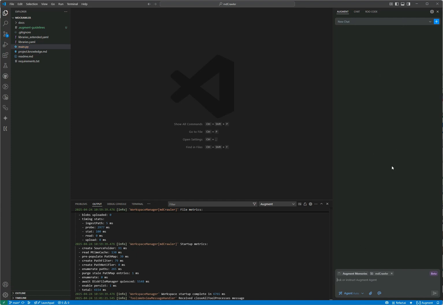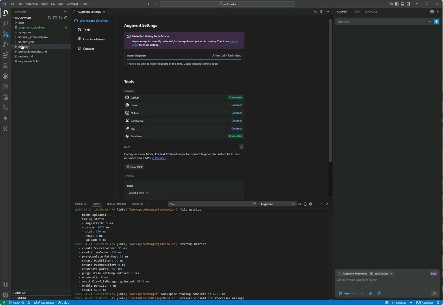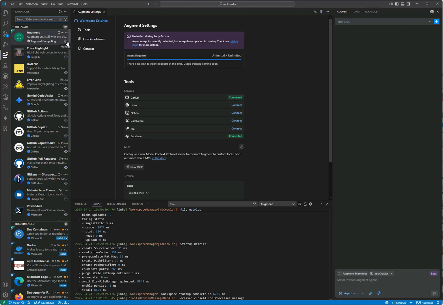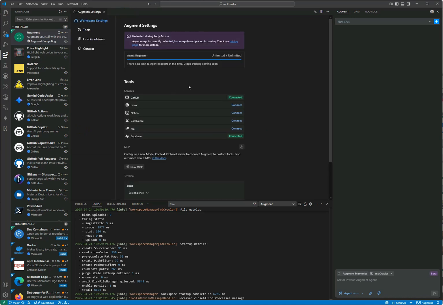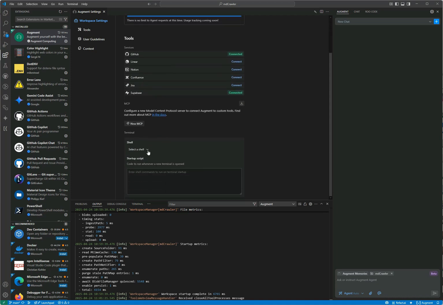Also, what you can do is check the settings here. That's different from checking the settings from here. As you see, there are two ways and two places for the settings. That one is different from that one. In that one you can connect a native tool like GitHub, Supabase, Jira, Confluence, Notion, Linear. But you can also put some MCP in it. You say the name and the command here, and you add it. You can put variables.